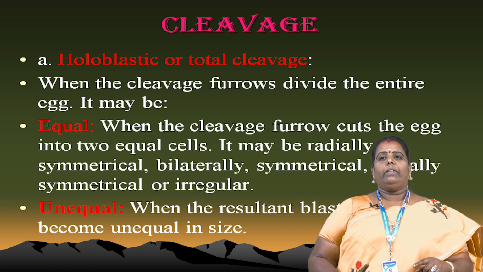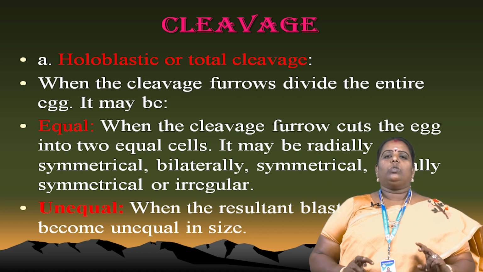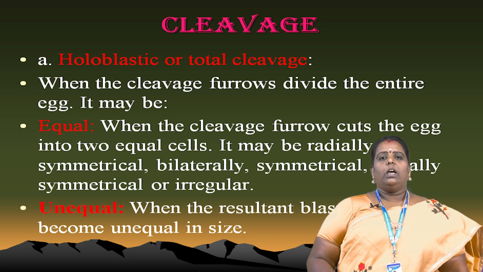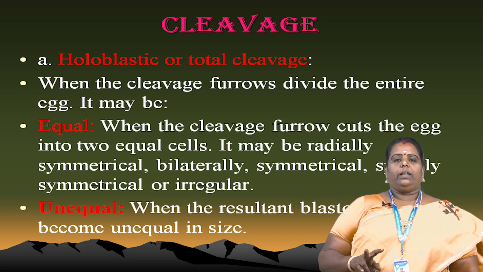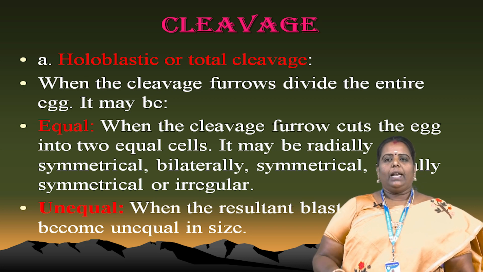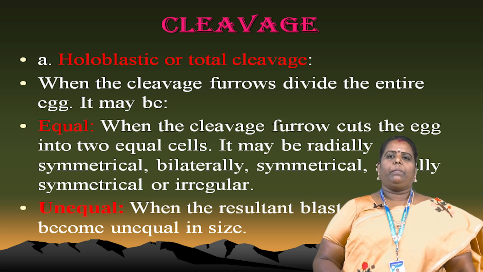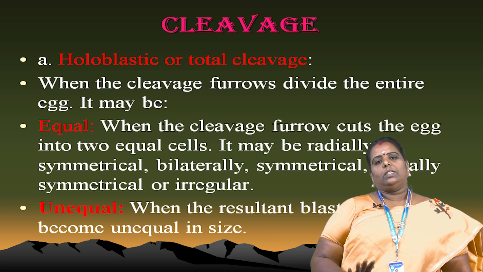Holoblastic cleavage is otherwise called total cleavage. This cleavage is divided into 2 types: equal cleavage and unequal cleavage. During equal cleavage, as we already saw in the picture, symmetrical, bilateral, radial and spiral patterns, any one of these shapes can occur. But in unequal cleavage, the above structures do not occur.